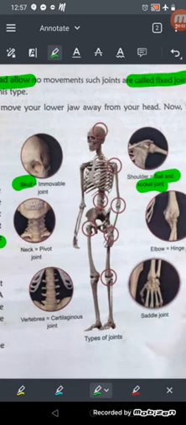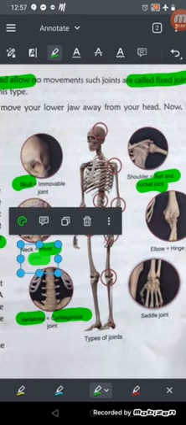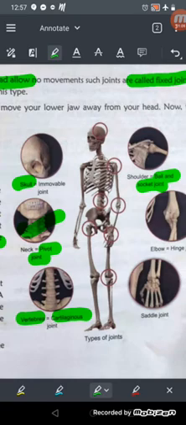This is the vertebral column, which is the backbone, and cartilaginous joints are there. That is why there is so much cartilage, and that's why it allows only slight movement, like bending and all. Here is the joint of our neck and head, that is the pivot joint, which helps for rotation only. Here is the saddle joint, and here is the joint of elbow and knee, that is the hinge joint. Okay class, so I hope you are clear with this.